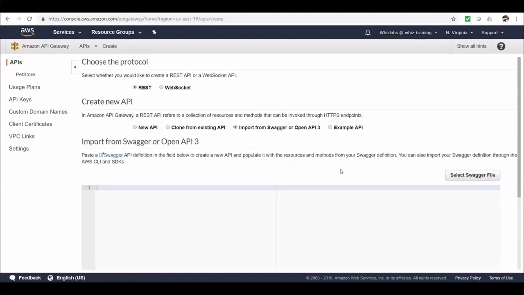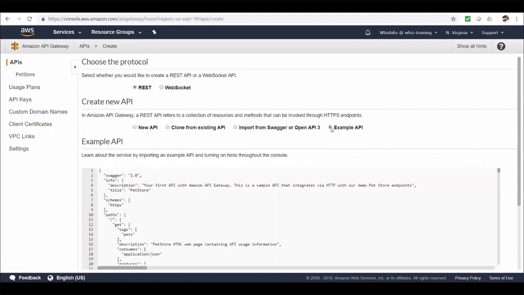These files are basically a JSON definition file which defines your APIs. You can import the file and API Gateway creates an API for you. Well, I'll show you how to do this in a later part of the course. And you can also create an API from this example API, which is the one we saw in the previous screen.